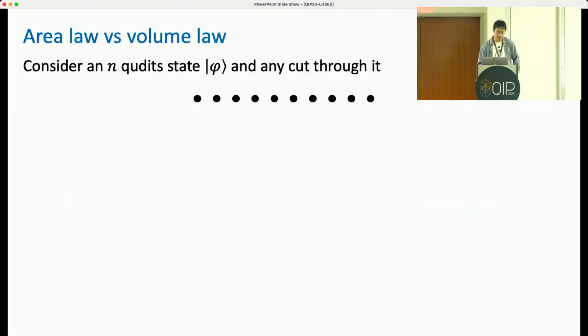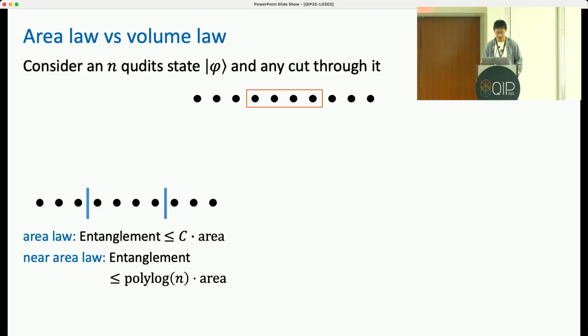Okay, the next concept is about area law versus volume law. We consider an n-qubit state psi and any cut through this state. So we call this quantum state psi to have area law entanglement if the entanglement for any cut is upper bounded by some constant times the area of the cut, where this area just means the qubits that are on the boundary of the bipartition. Further, we call this near area law entanglement if the coefficient here is not a constant but some polylogarithmic factor.